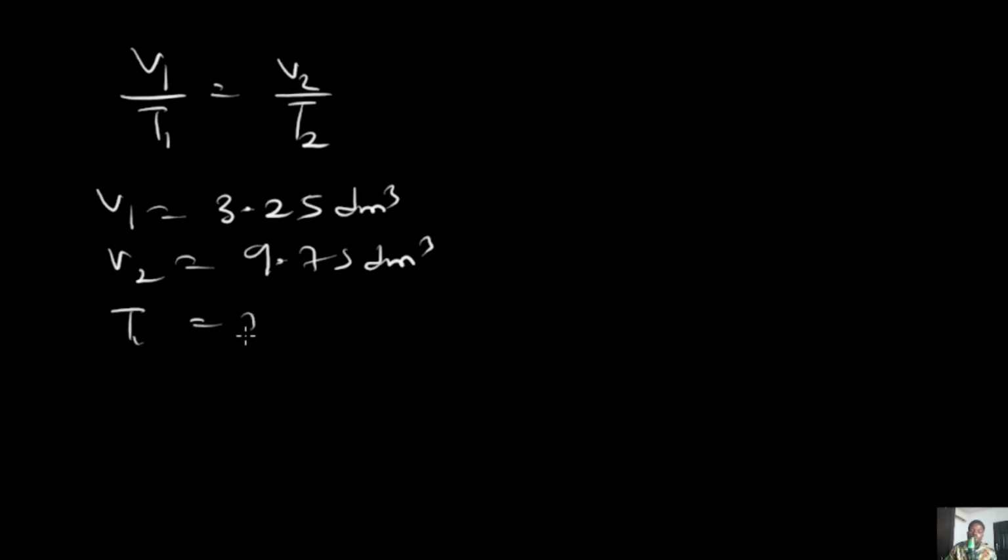T1 was not given, T2 was not given, but the question is asking us to find the ratio of T2 to T1, which is final to initial, and that's not supposed to be an issue at all. Why? All we need to do is to rearrange this. If you rearrange this formula, T2 goes up and V1 comes down, and it becomes T2 over T1 equals V2 over V1.